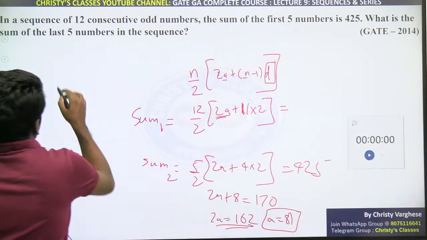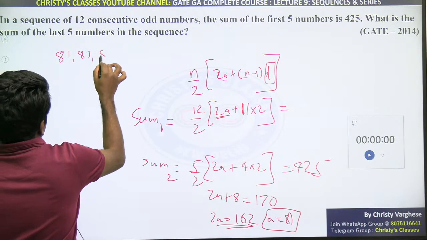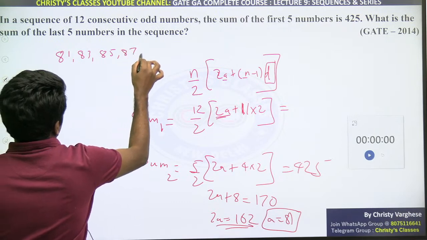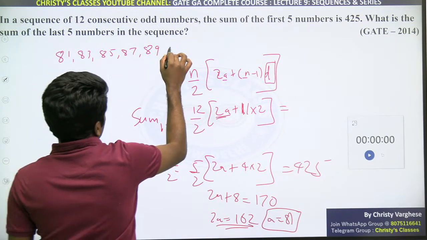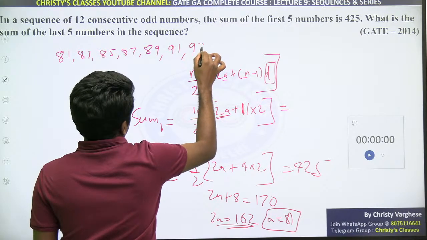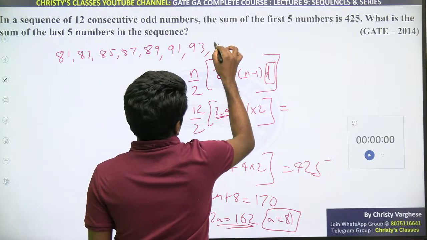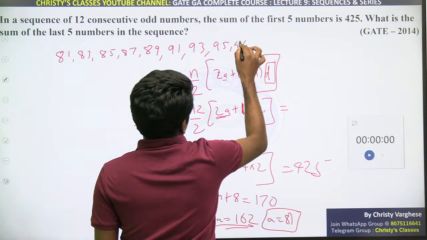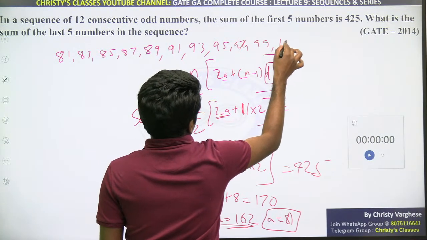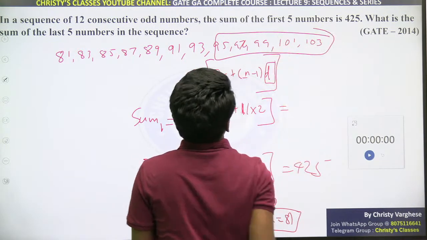That means now you can write it down if you want. 81, 83, 85, 87, 89. These are the first 5 terms. This is not necessary, but just to make you understand what we are doing. Next 7 numbers, now the last 5 numbers: 95, 97, 99, 101, 103. This 5 number sum is what you need to find.